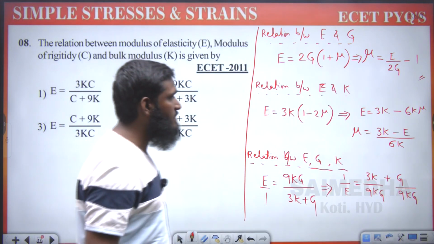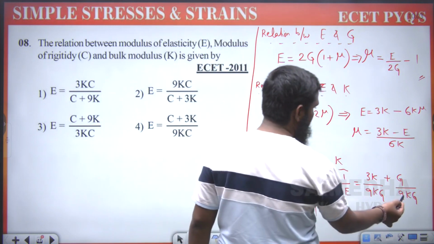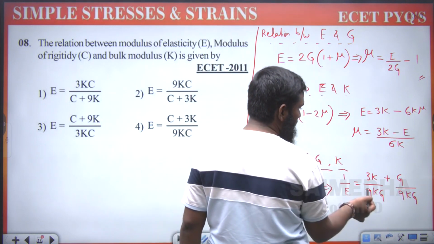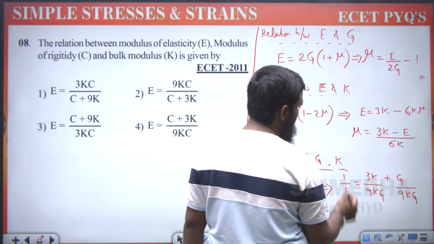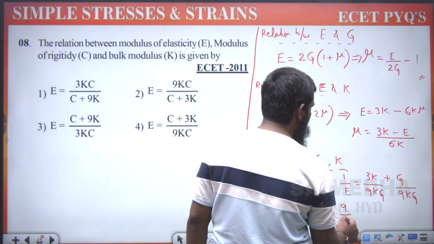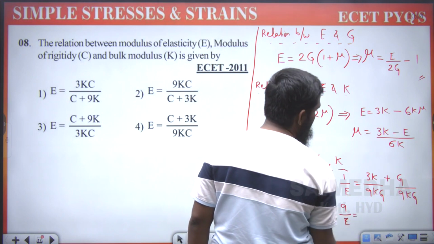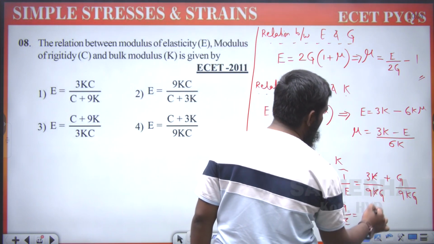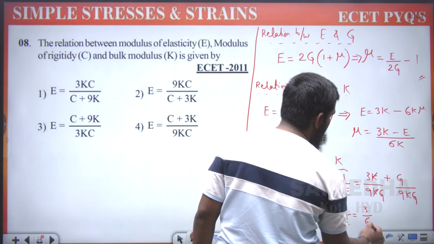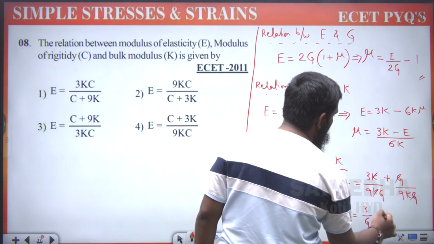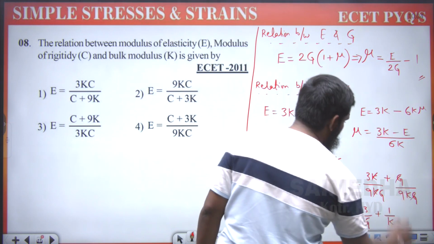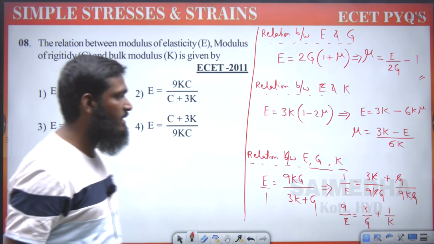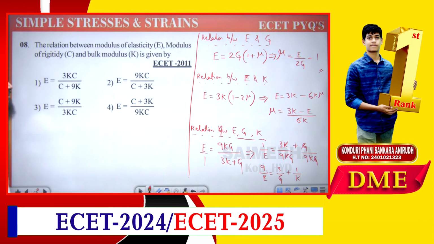Now next, let us do one thing over here. We have this 9, let us take 9 as common and send it to this side. If we send this 9 to this part, it will become 9 by E, which is equal to, the KK gets cancelled, 3 by G, and the GG gets cancelled, plus 1 by K, okay. We are having this formula also: 9 by E is equal to 3 by G plus 1 by K.